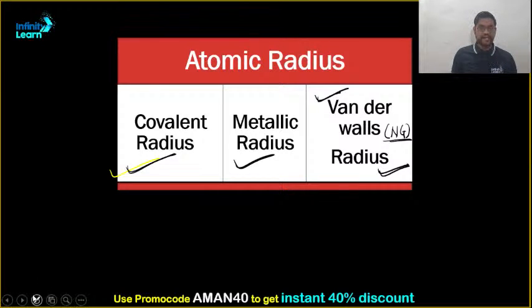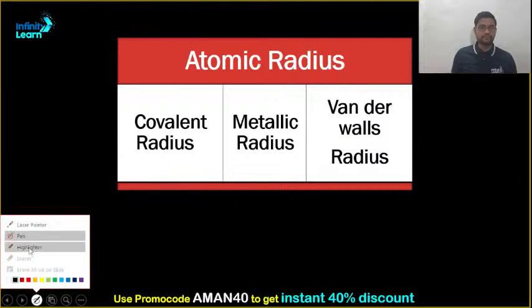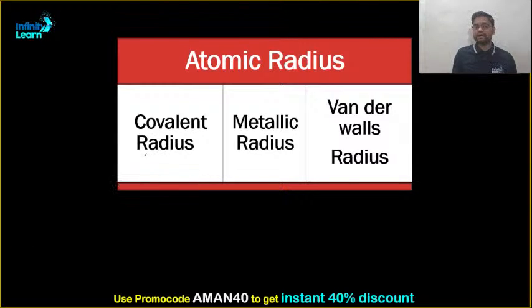Let me show you with the help of a diagram. If I want to mark covalent radius, it is like this. Since it is formed by overlapping, this is the distance. If I talk about metallic radii, they do not merge inside.